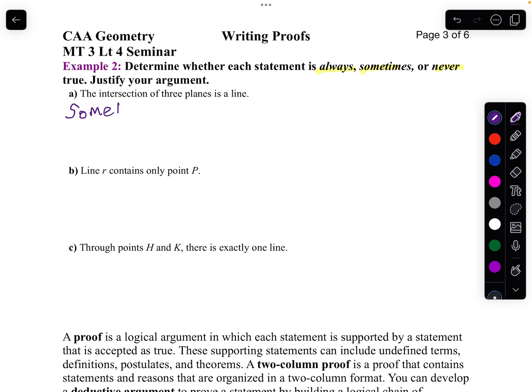All 3 planes could intersect in the same line, but they could also intersect in a point. So we're going to say 2 planes intersect in a line.